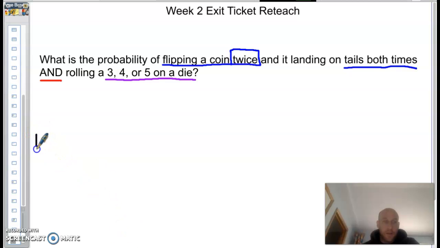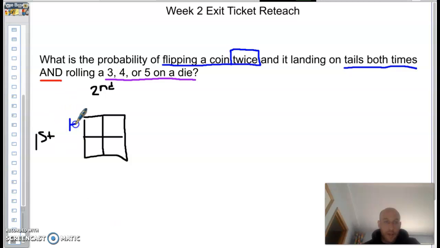We have our first flip over here. I'm going to do a little diagram, and our second flip up here. So we're flipping a coin 2 times, and we're looking for the probability that we get 2 tails. So we're going to talk about what we could get on the first flip.